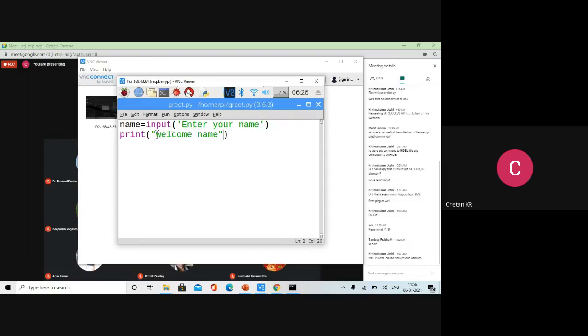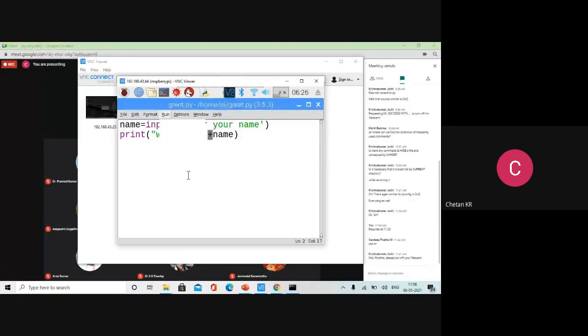In that case, this is called a literal. Literal and variable should be separated. Because name is a variable, welcome is a literal. So the literal should be kept separate and name should be separate, like this. Welcome one side and name one side. Plus, concatenated using plus. Concatenation of literal and variable should happen. You can't include a variable directly inside the double quote. Okay, this is one technique. I will tell you a second technique also. You have a literal, you have the variable, concatenate them. That's all.